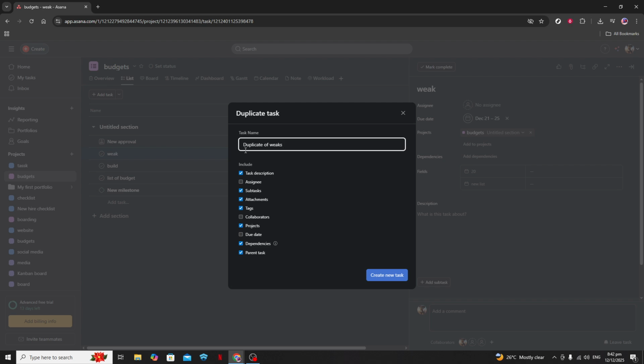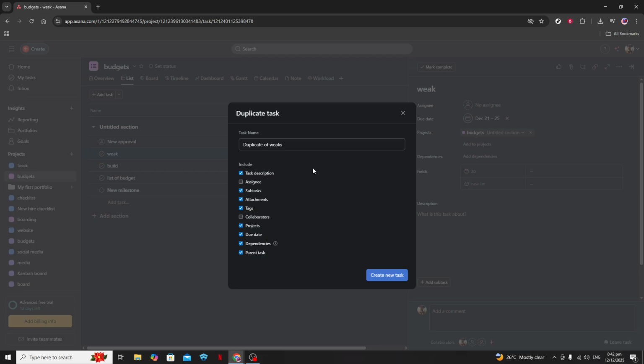Once the section is duplicated, feel free to rename it if necessary. A quick tip is to structure your naming conventions in a way that makes it easy for anyone in your team to identify what the section contains at a glance. Such clarity can significantly enhance team collaboration and ensure everyone is on the same page.